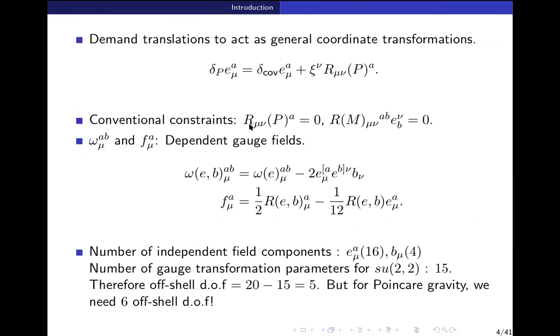Then when you write these field strengths in terms of the gauge fields, you find that in both equations, omega appears with a Weyl-Bein, which is invertible. So omega appears algebraically in this expression, and F_mu^A appears algebraically in this expression. And this has the appropriate number of components to determine omega_mu^{AB}, and this trace has the appropriate components to determine F_mu^A.